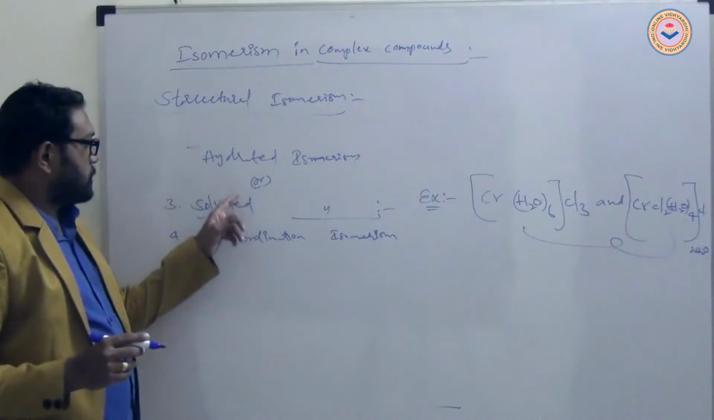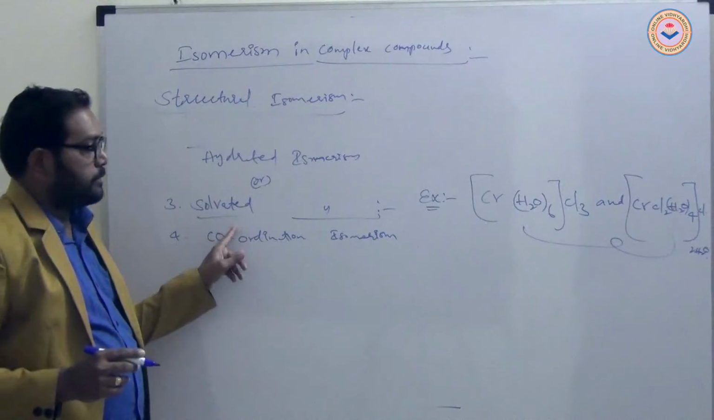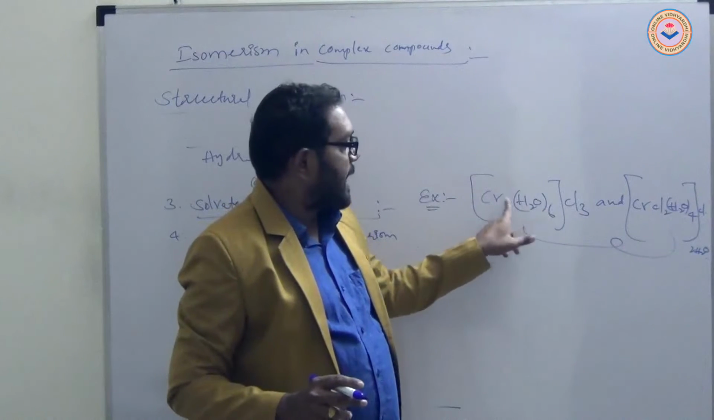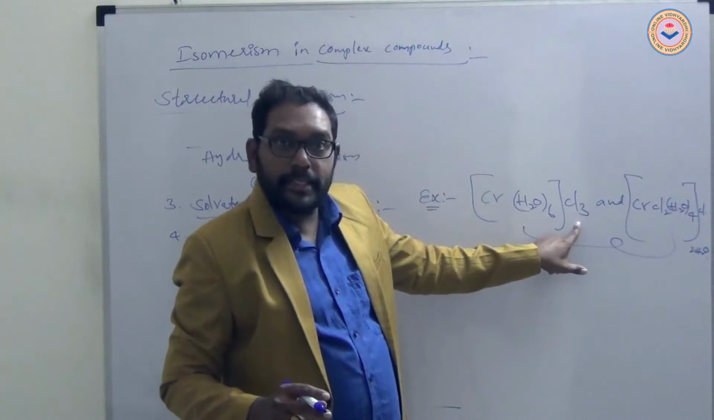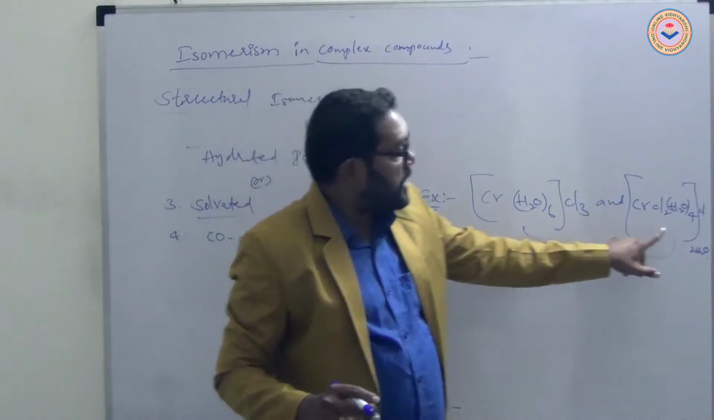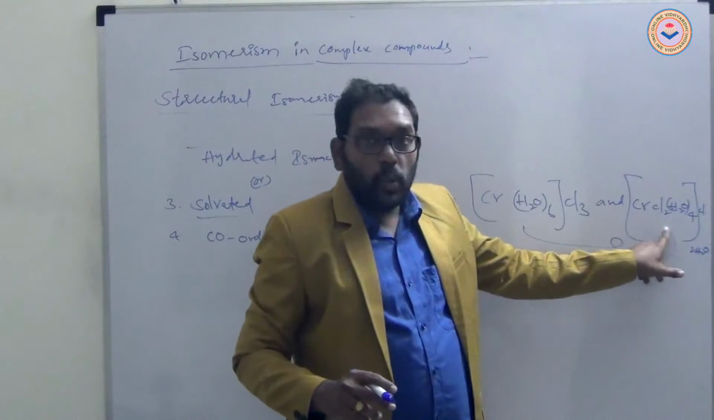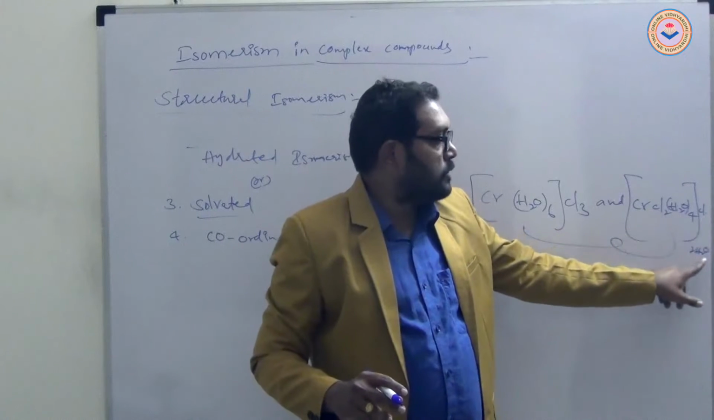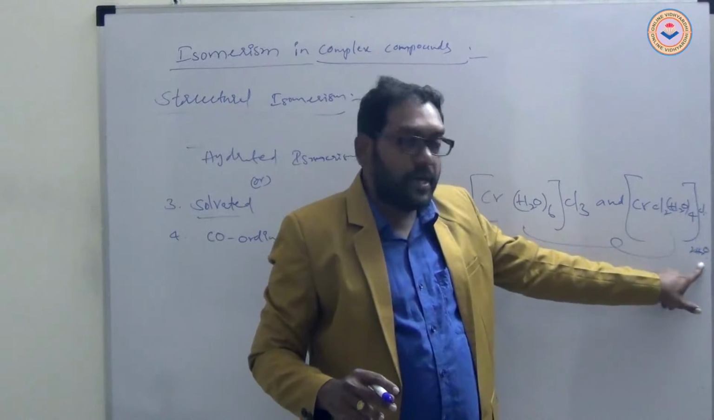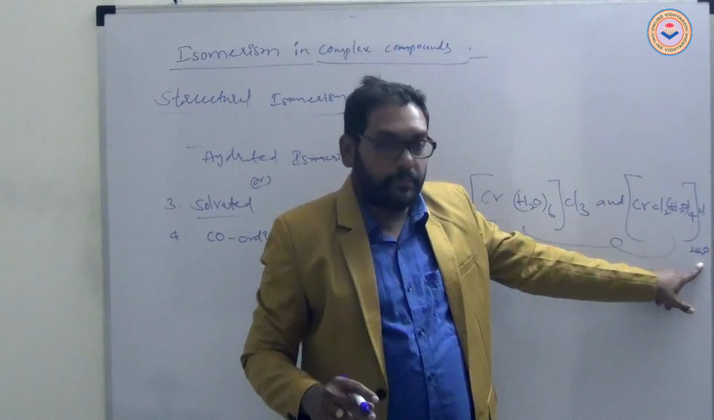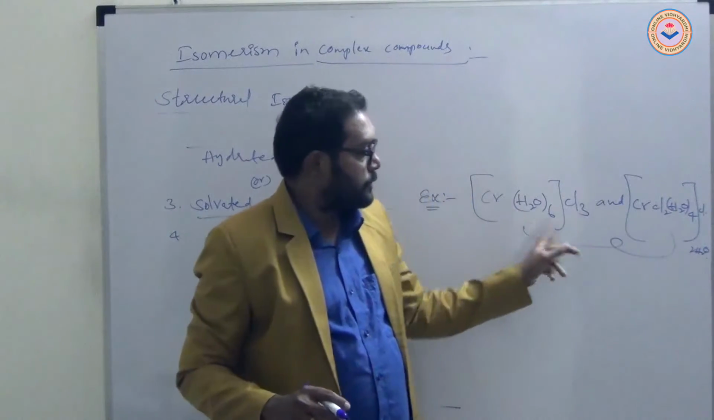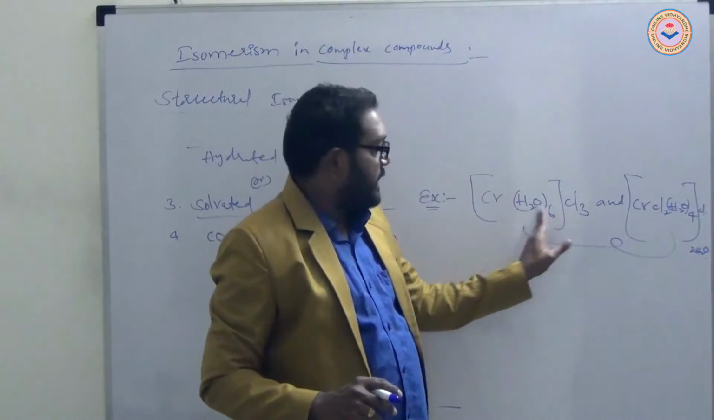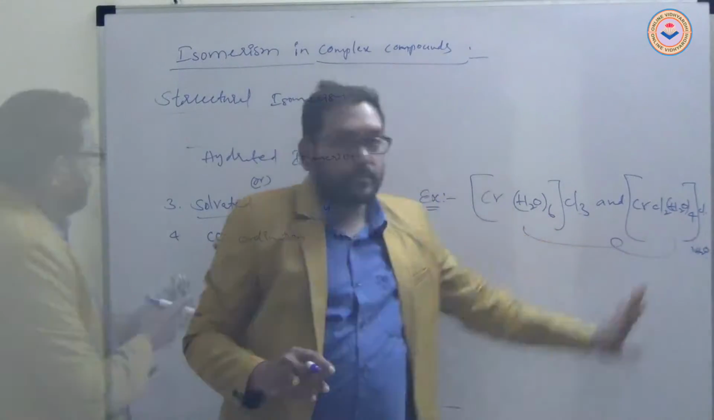Now, hydrated isomerism or solvated isomerism, like these two complex compounds. Here hexaaquachromium chloride is the complex. Here dichlorotetraaquachromium chloride, with chlorido and water, is the complex compound. Here water molecules are ligands, and these are exchanged.